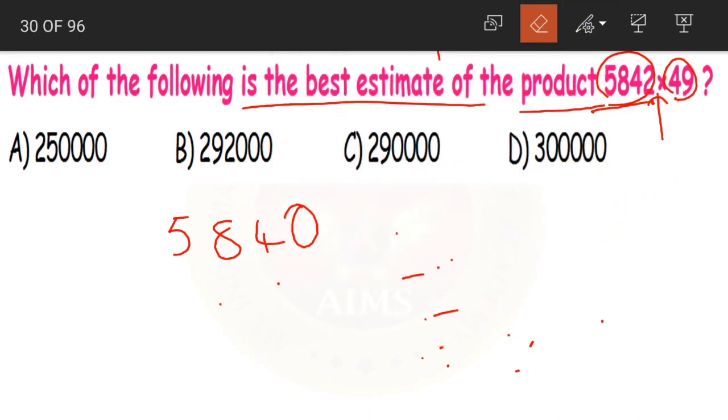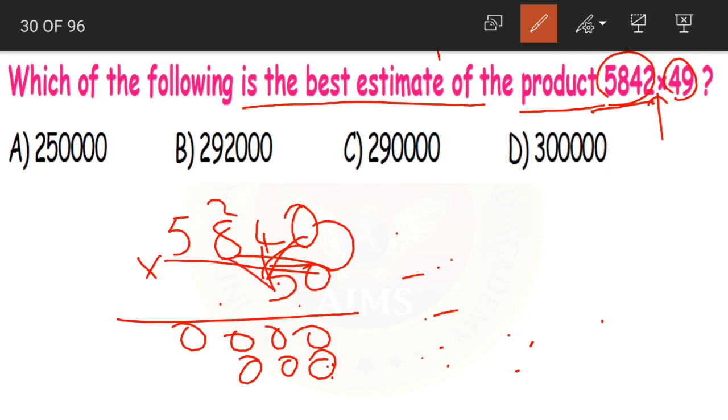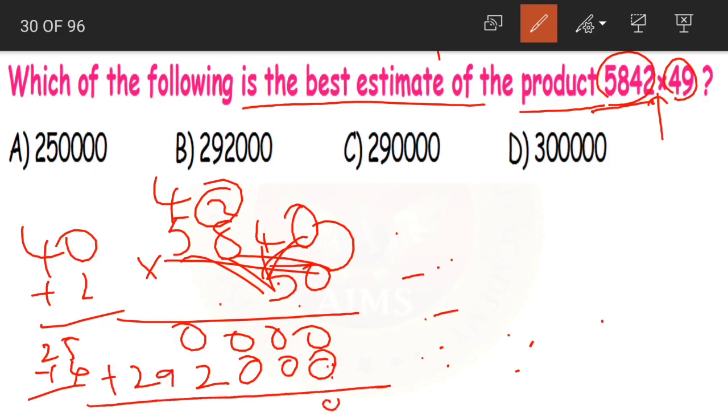5840 into 40 into 50, sorry, we got 50, right? Yes. Now 0 into all the numbers becomes zeros only, so I am writing zeros. Now next, 5 into, before multiplying we should place a 0. 5 zeros are 0, 5 fours are 20, 2 carried, 5 eights are 40, plus 2 becomes 42, 4 carried, 5 fives are 25, plus 4 becomes 29. Now we shall add 0, 0, 0, 2, 9, 2.